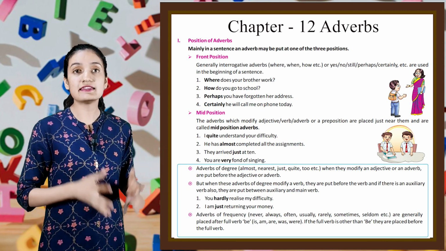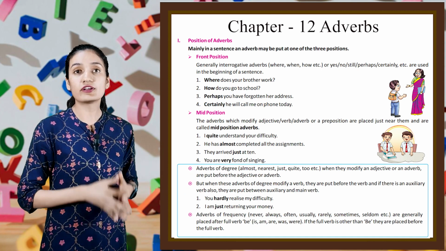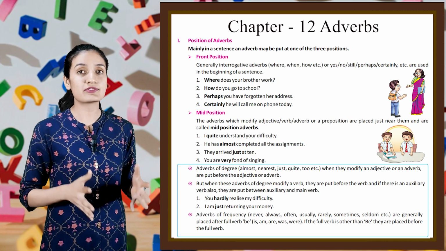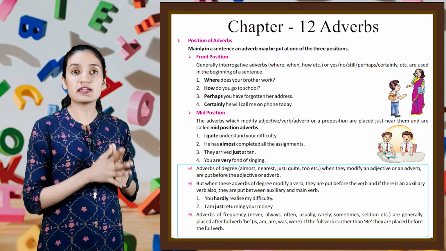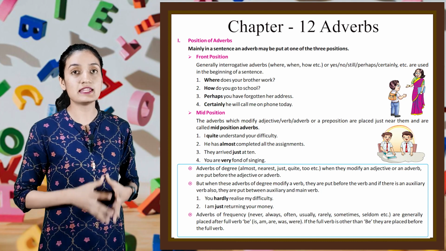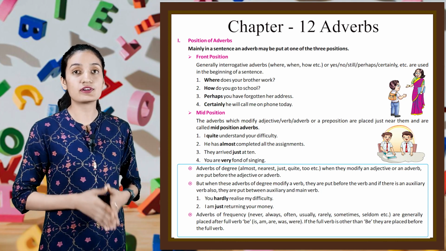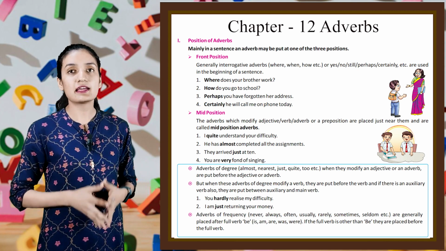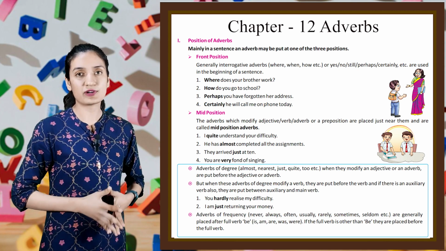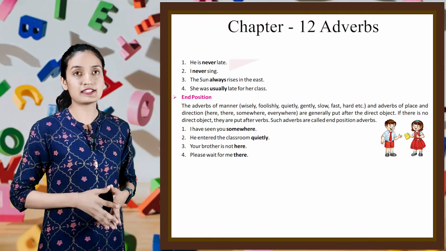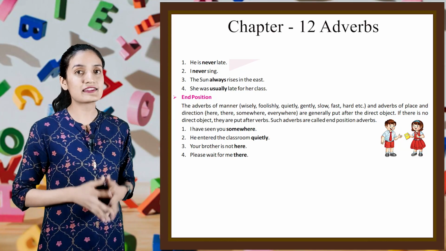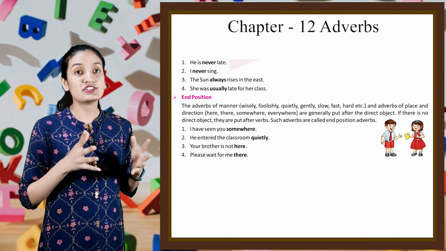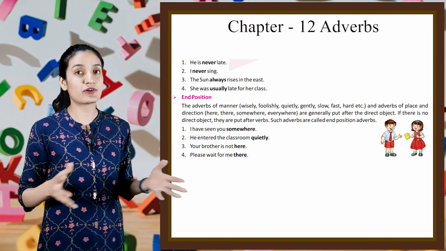Adverbs of frequency, never, always, often, usually, rarely, sometimes, seldom, etc., are generally placed after full verbs be, is, am, are, was, were. If the full verb is other than be, they are placed before the full verb. Like, he is never late. I never sing. The sun always rises in the east. She was usually late for her class.